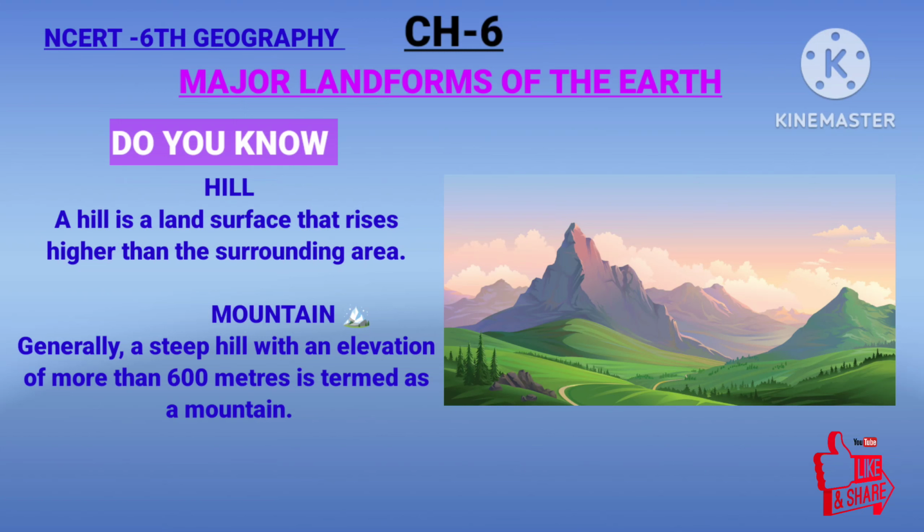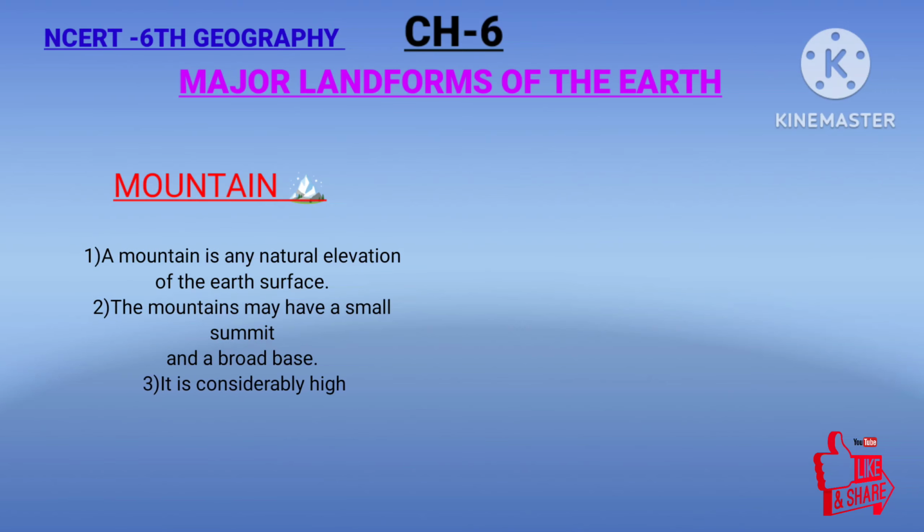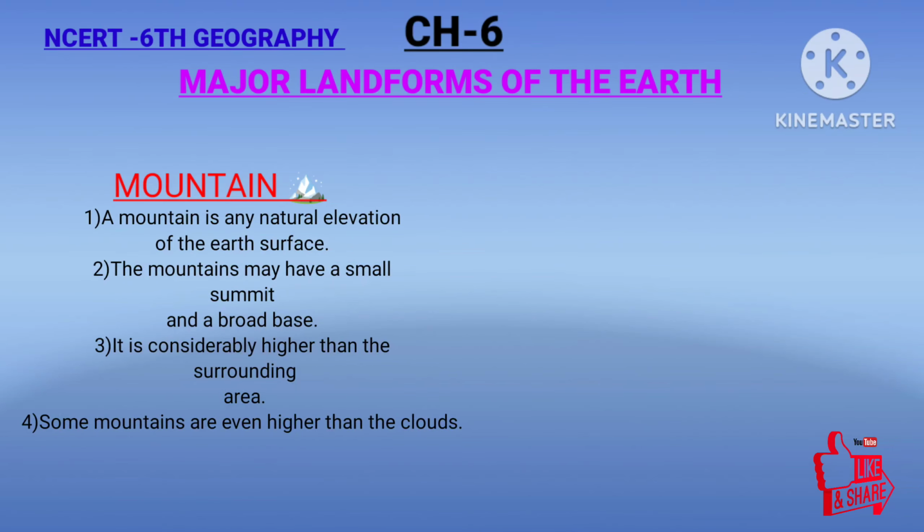What is a hill? A hill is a land surface that rises higher than the surrounding areas. And what is a mountain? Generally, a steep hill with an elevation of more than 600 meters is termed a mountain. Do you know? A mountain is any natural elevation of the earth's surface. A mountain may have a small summit and a broad base. It is considerably higher than the surrounding area. Some mountains are even higher than the clouds as well.